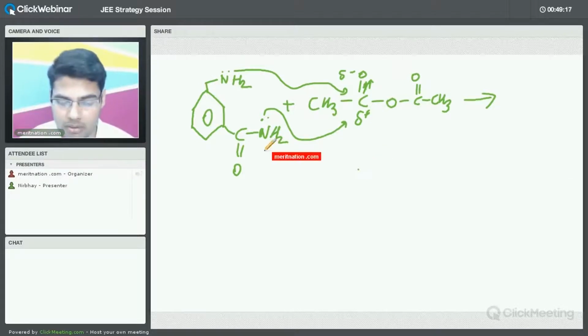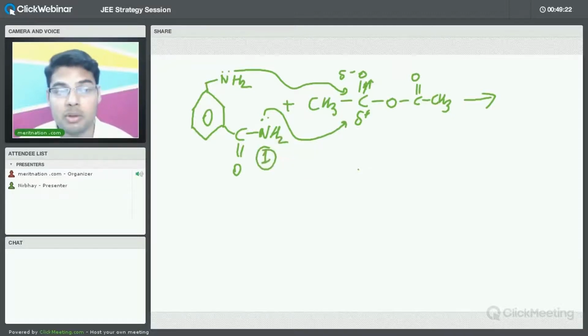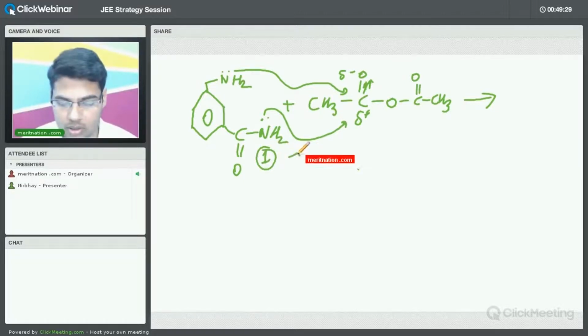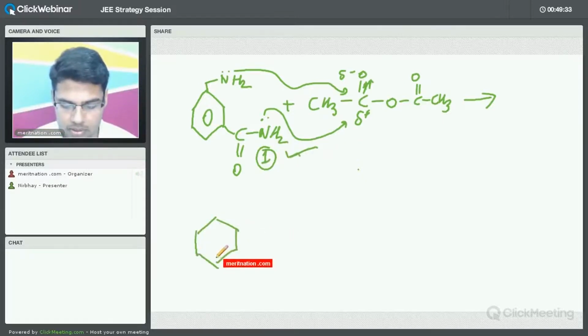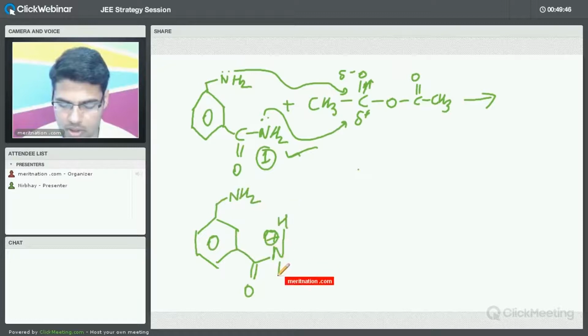So let us try to analyze. Suppose this is the first, if you have to form the product of the first reaction. So let us try to analyze it for the first reaction. If you have this one, the product will be basically, let us write here NH2, and here you will find double bond O, and here you will have N positive, here H, and here also you have H.